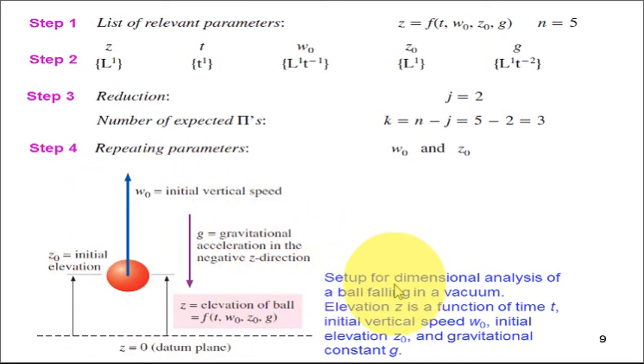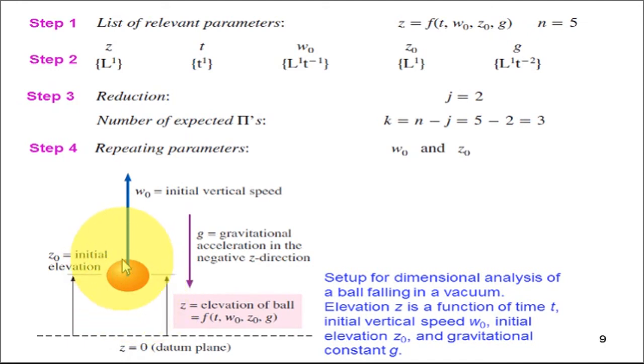This is a setup for dimensional analysis of a ball falling in a vacuum. So here we have a ball which is falling in a vacuum. The elevation z is a function of time t, initial vertical speed w naught, initial elevation z naught, and gravitational constant g.